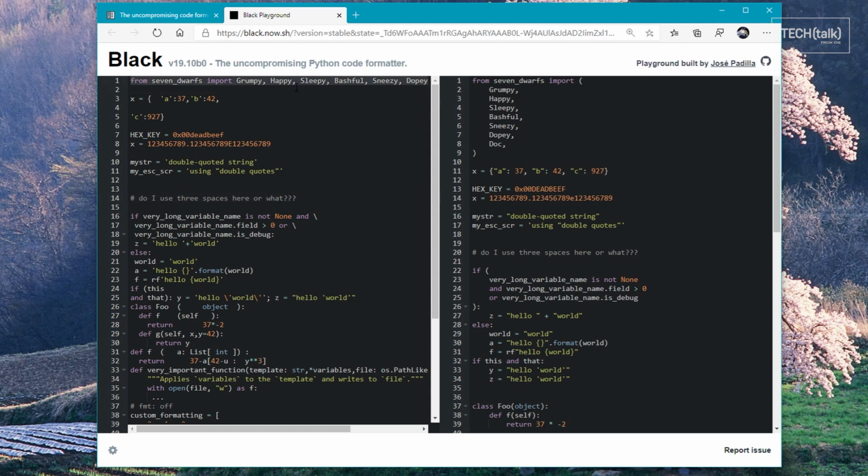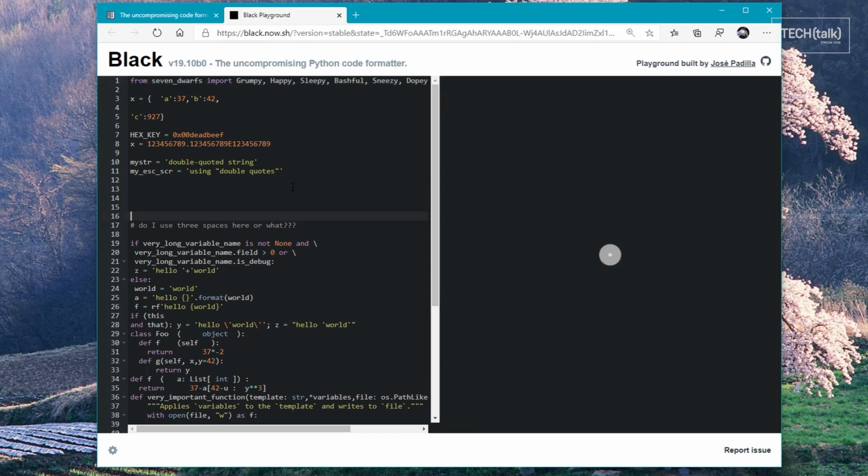BLACK tries to render code using a strict subset of PEP 8, the style guide for Python code. It tries to keep code to one statement or expression per 88-character line. For instance, if you have a long list or function signature, it'll break it up so that in the absolute worst case each element in the list or function signature is on a separate line.